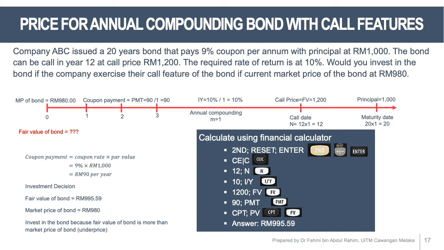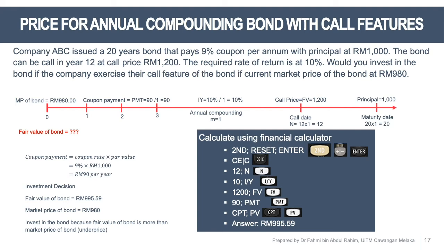So when you draw the timeline for this bond, the market price is currently 980, the coupon payment is 90, a 9% coupon rate times par value 1,000, so you get 90 ringgit per year. The annual compounding M is equal to 1 because the coupon is paid annually. The required rate of return, IY, is 10%. You have a call price of 1,200 and the call date is in year 12.